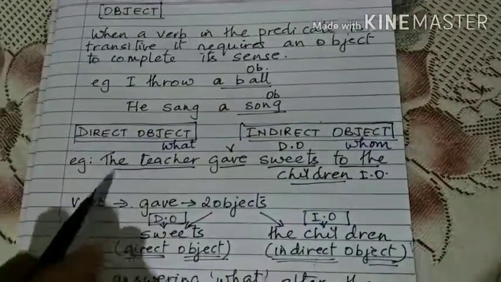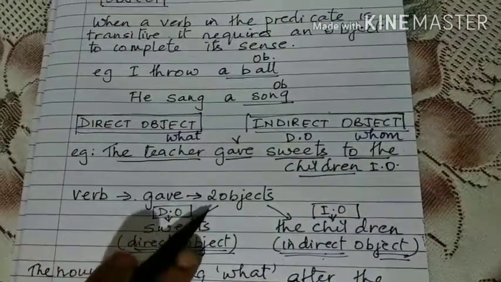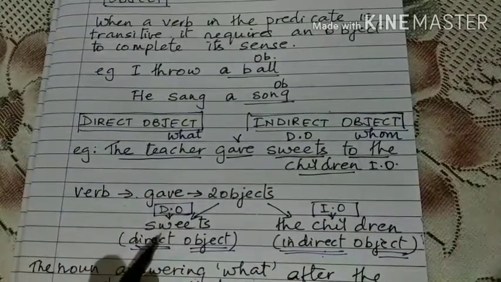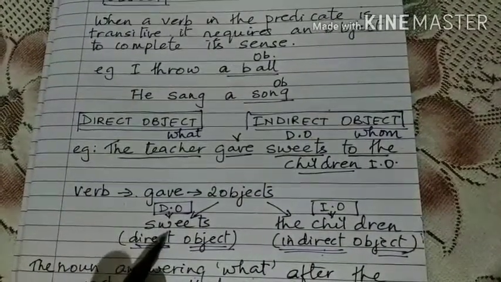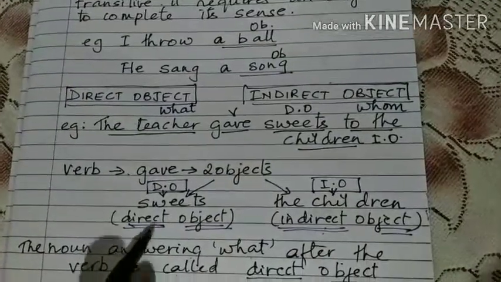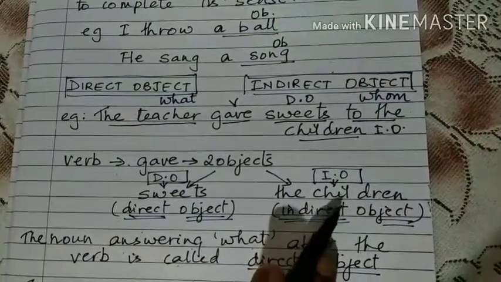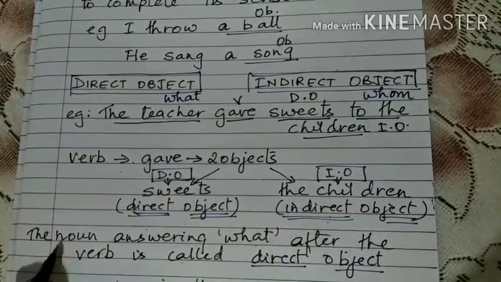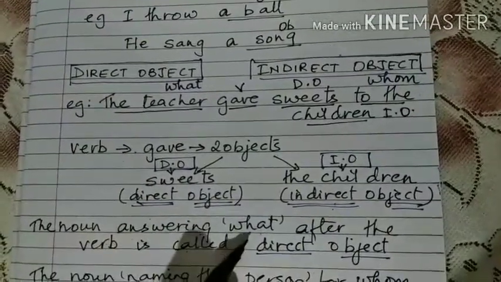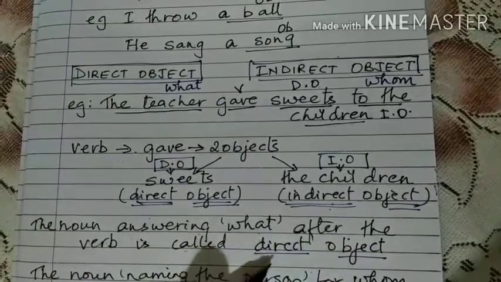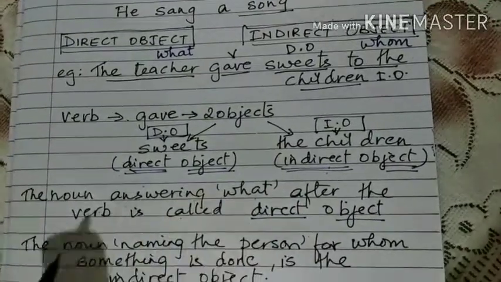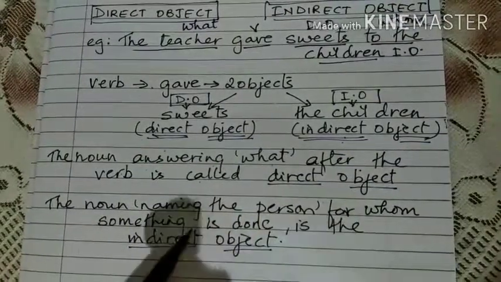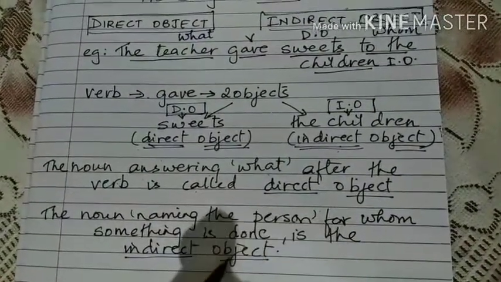Then the verb is gave, and there are 2 objects, direct and indirect. So what did the teacher give? When we ask the question what, we get an answer and that becomes the direct object. When we ask the question to whom, that becomes the indirect object. So the noun answering what after the verb is called the direct object, whereas the noun naming the person for whom something is done is the indirect object.